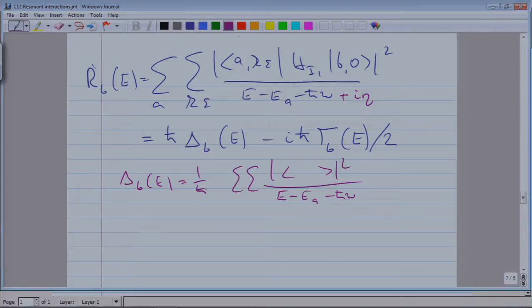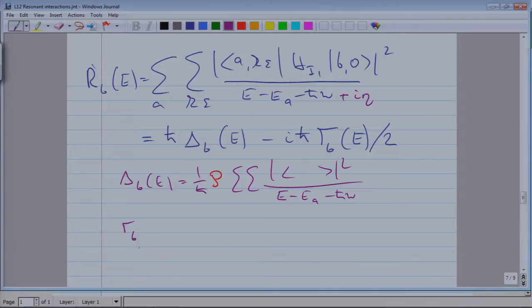But what we use is the principal part of it, which is well defined in the theory of complex functions. It's divergent, but you take a certain symmetric limiting procedure to make sure that the divergence cancels out.